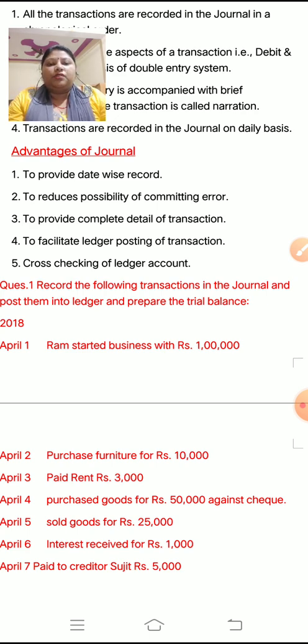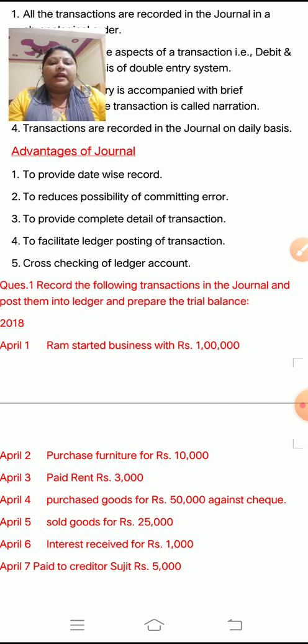Okay, a ledger you have to maintain, it means a separate account. For example, you have done all the journal entries. If you want to know how much amount you have spent on purchase, you have to maintain one separate account of purchase. In this you will find out the balance or amount of purchase.